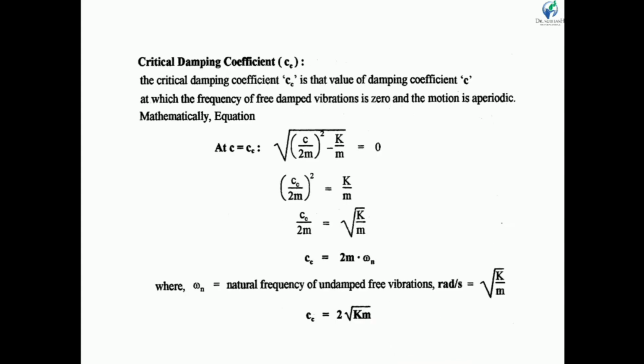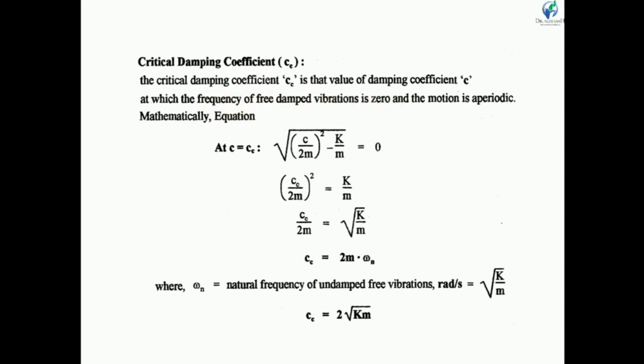Now let us understand critical damping. First of all, critical damping is denoted as Cc. It is that value of the damping coefficient C at which the frequency of damped free vibration is 0 and the motion is aperiodic. So critical damping is the value of the damping coefficient C at which the frequency of damped free vibration becomes 0.